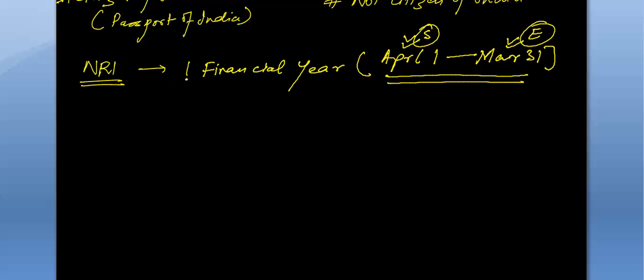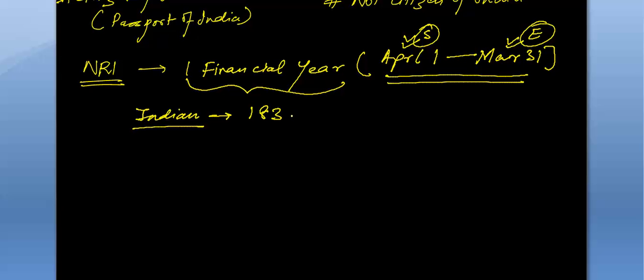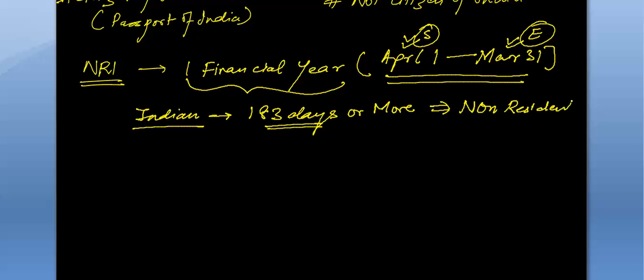So in this financial year, if any Indian is outside the territory of India for 183 days or more, then he is a non-resident Indian. He is not permanently residing in India. He's not a resident Indian. He's a non-resident Indian, and that's why we call him an NRI.